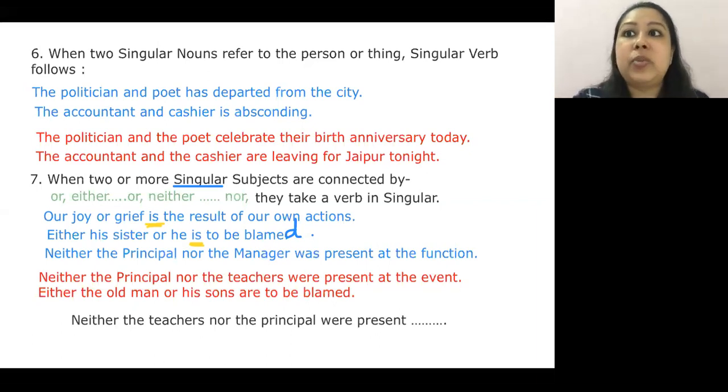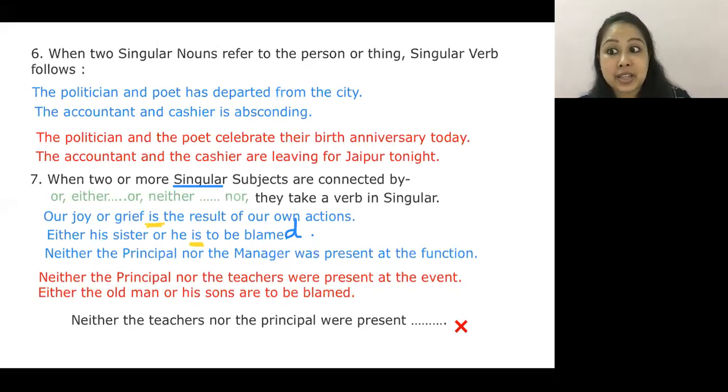Singular, this particular thing is incorrect. Let me just put a cross. This is incorrect: "Neither the teachers nor the principal." Structure is a syntax error. It's an error, so incorrect. I hope I'm clear now. Your basic understanding is clear now.